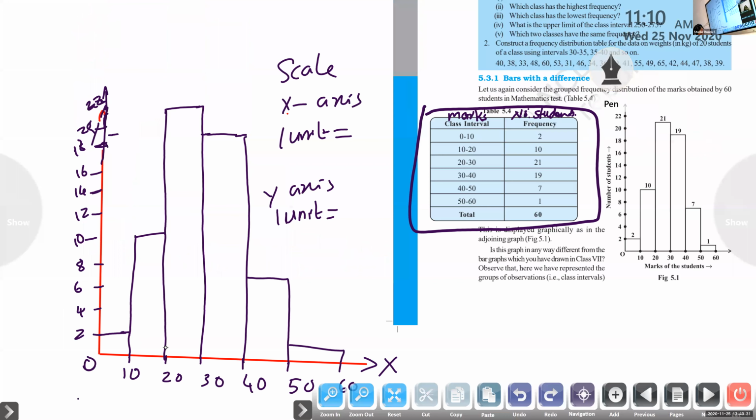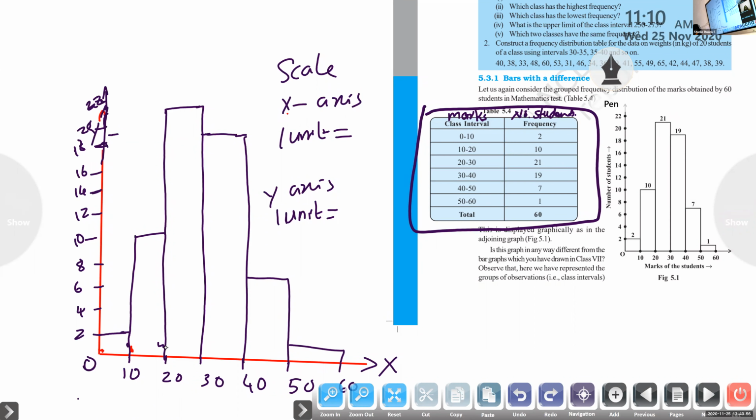Somebody tell me. X-axis, 1 unit is... y-axis, 1 unit is 2, number of students.